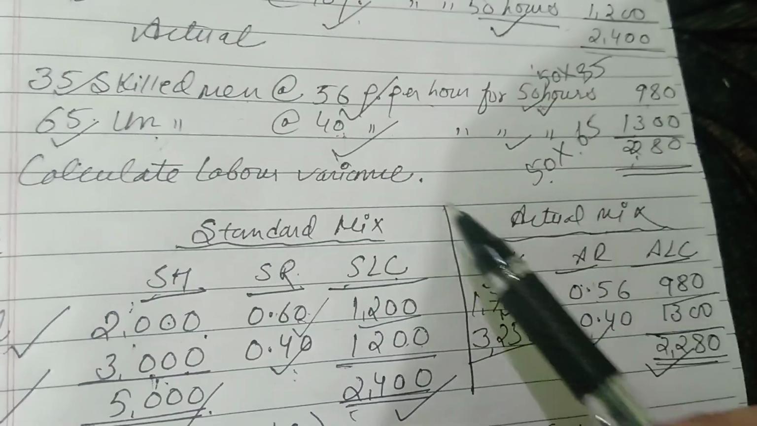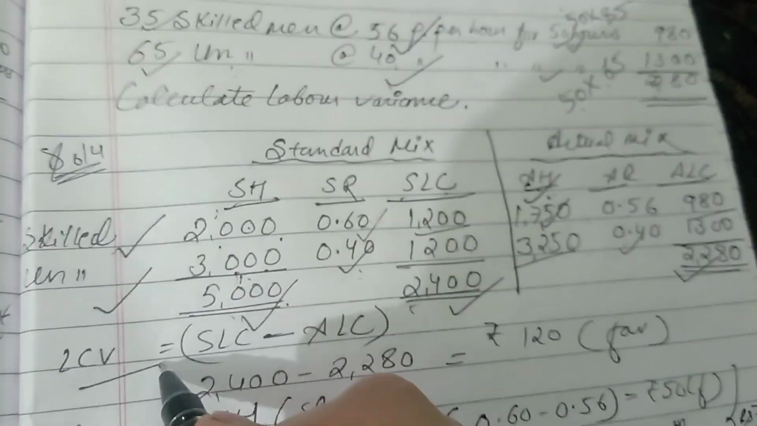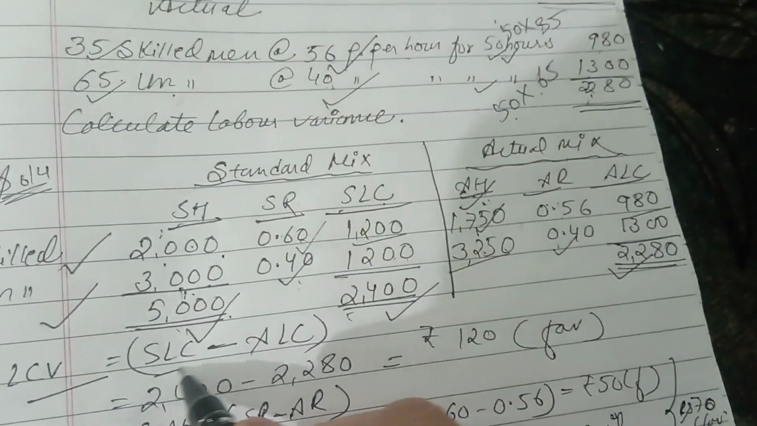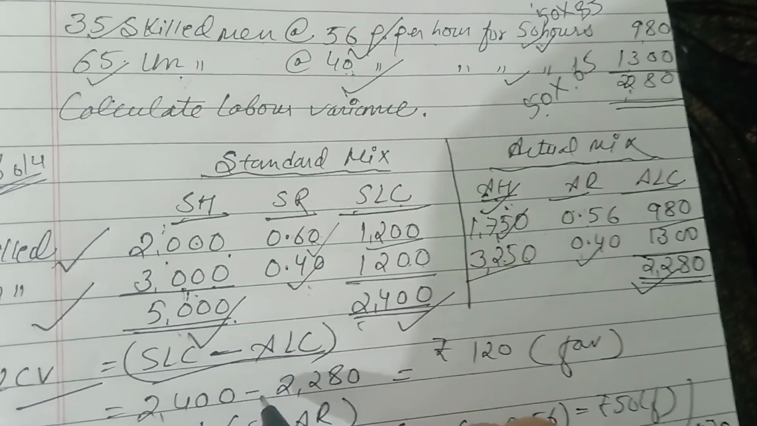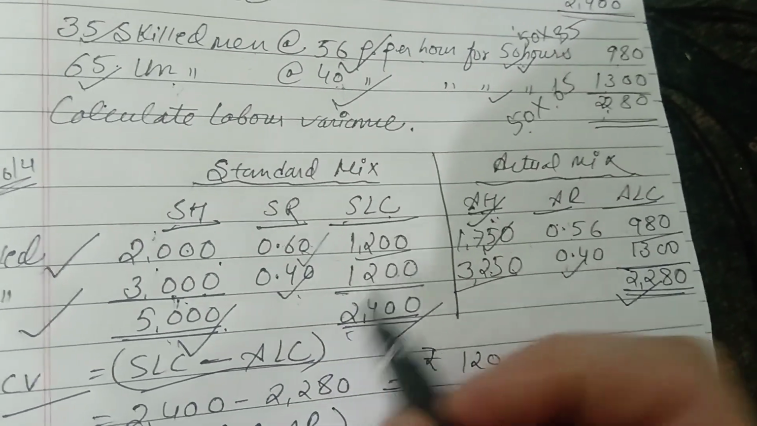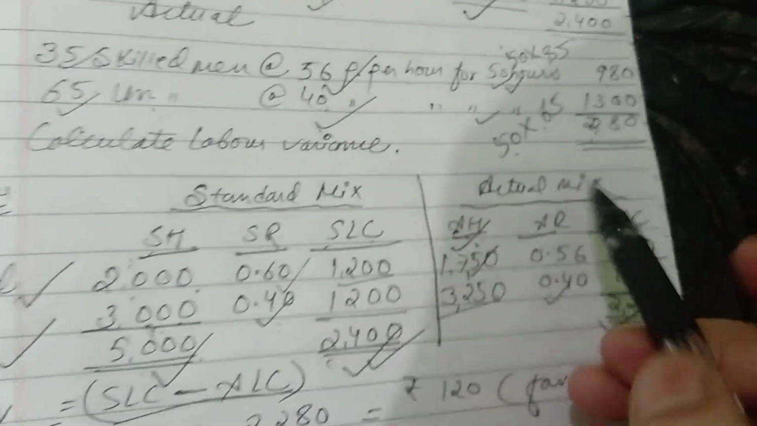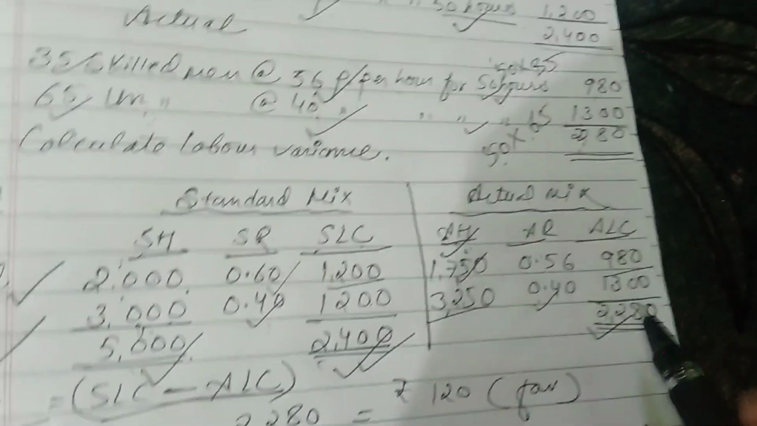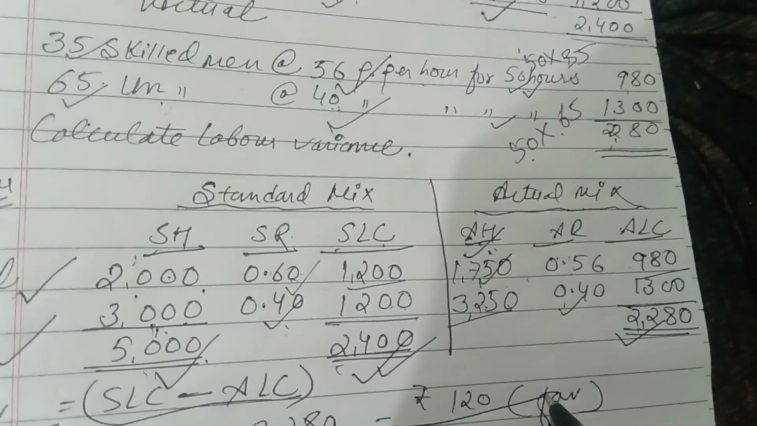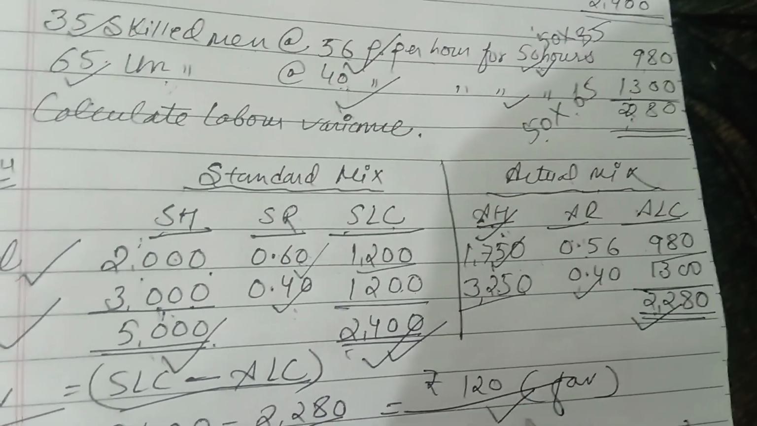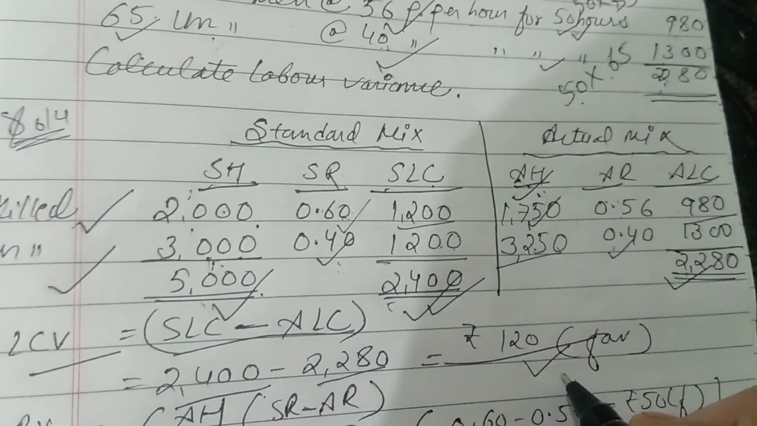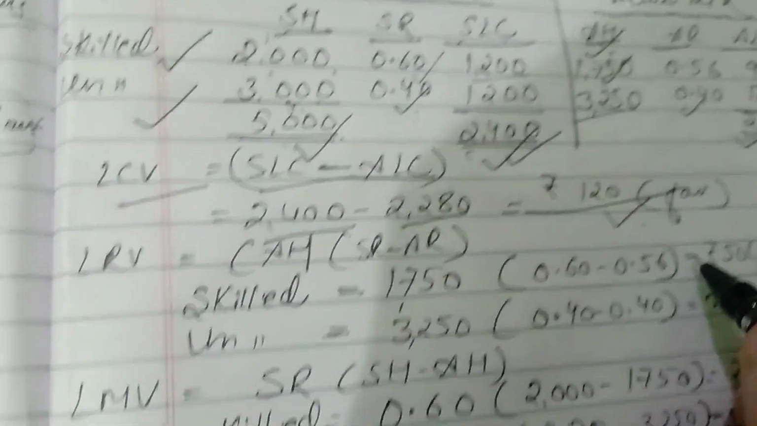Now after preparing the table, we will compute the labor cost variance. Here the formula will be standard labor cost minus actual labor cost. Standard labor cost, this is the total, which is coming 2400. Actual labor cost is the total of this, 2280. Rupees 120 favorable. Now in standard costing, we have to verify this also.